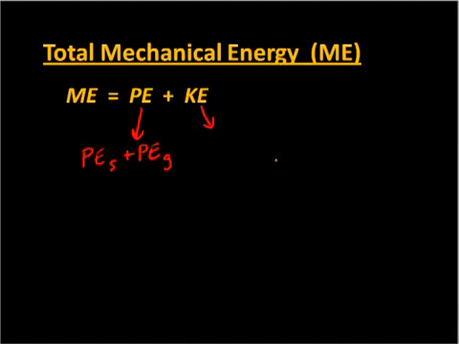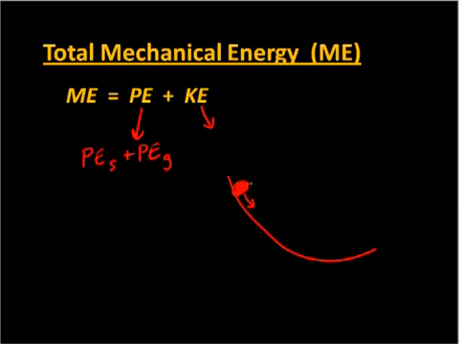So if we have friction in the system, that would not be included in the mechanical energy of an object. An example of something we might see is a ball rolling down a track. So really we're only looking at the ball and the earth as a system, the earth bringing the ball down.